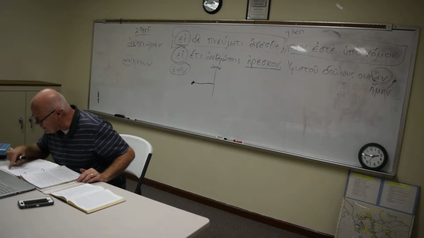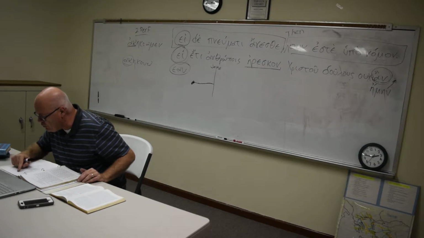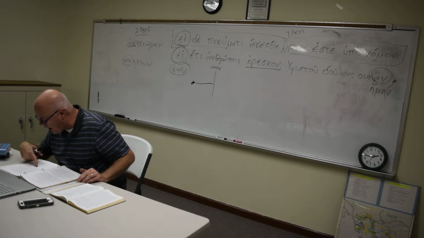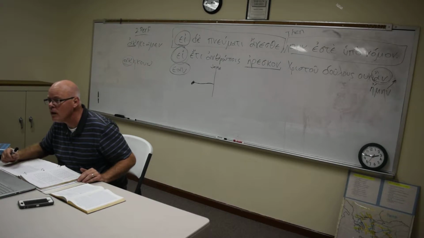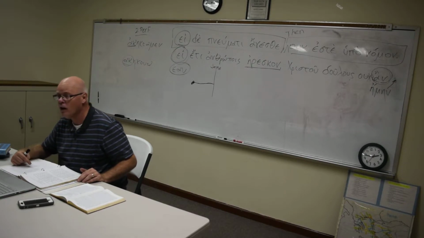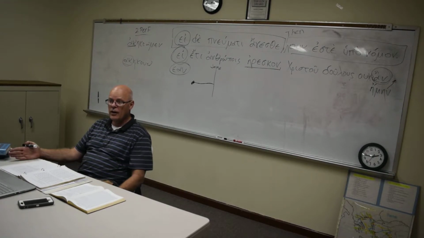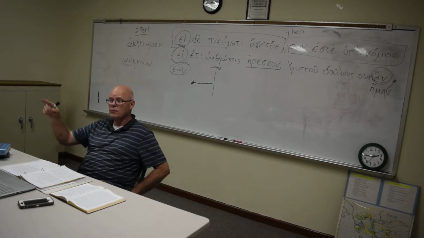Now, I want you to notice at the bottom of page 127, they give an example of how you would use pas, all and every, with a participle. So if you see pas ho pisteuon, everyone who is believing. That actually comes from John 3:16, where we often say, "whosoever believes."